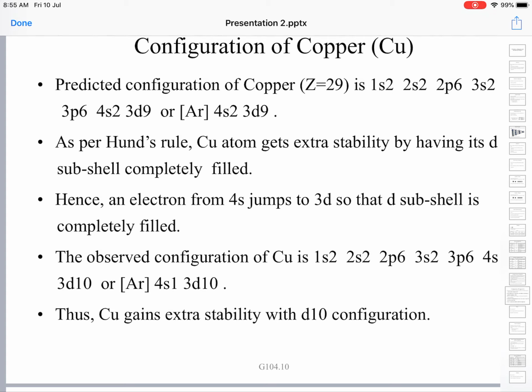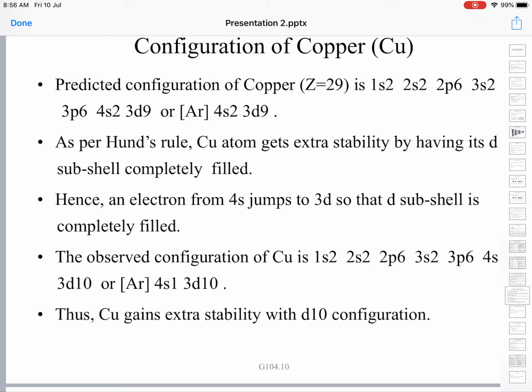Here the rule can be framed like this: electronic states with half filled or completely filled orbitals are more stable than incompletely filled orbitals. This is also another way of explaining Hund's rule and stability.